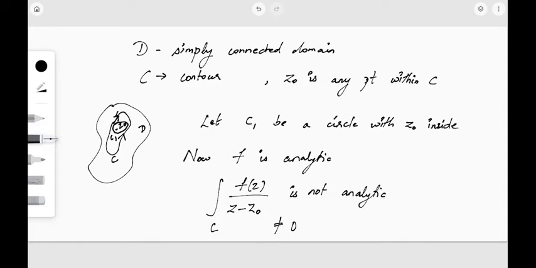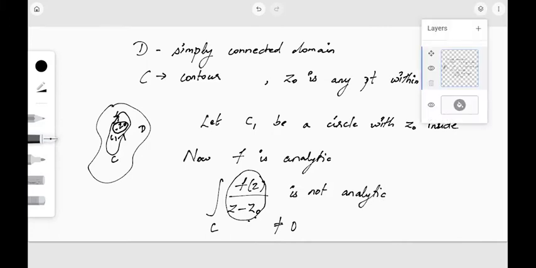Since f of z is analytic, but f of z by z minus z0, treated as a whole function, will not be analytic, because z0 is a point inside our contour C, we can surely state that the integral over C is not equal to 0.